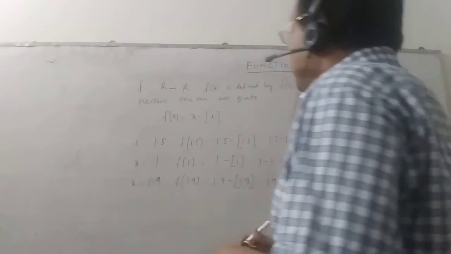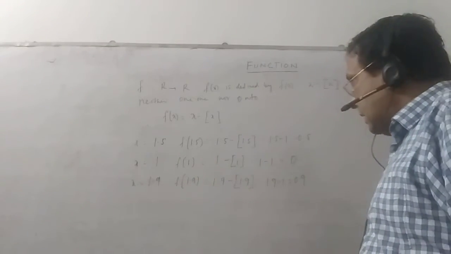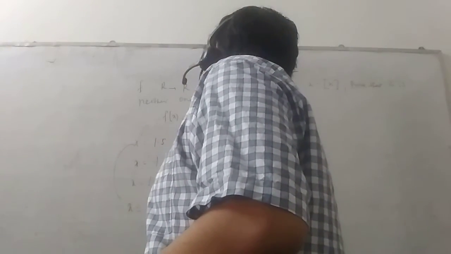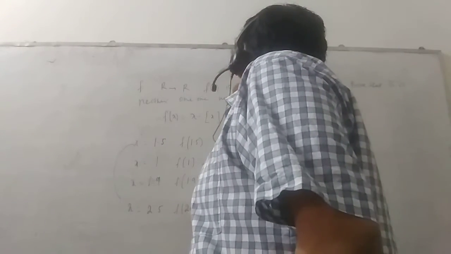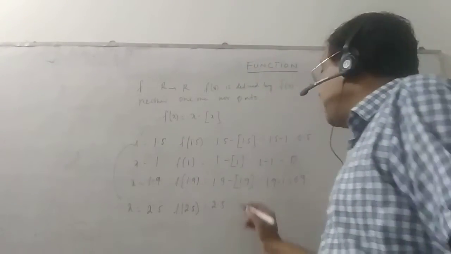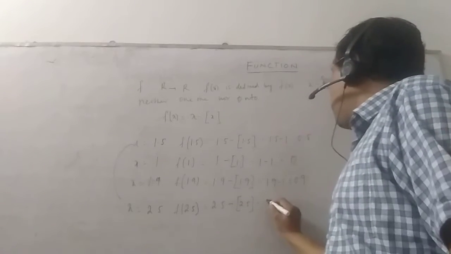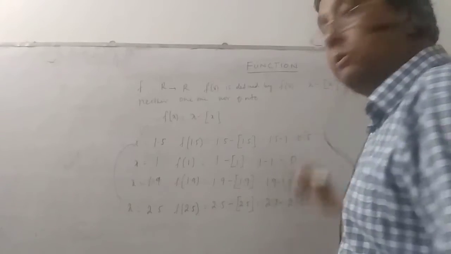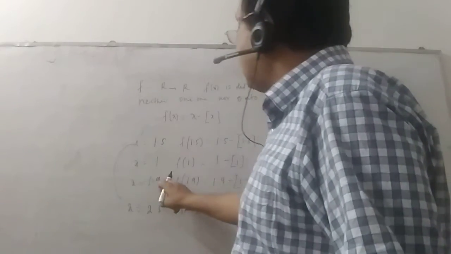Now if I take x equal to 2.5, then f of 2.5 is 2.5 minus box 2.5, so 2.5 minus 2, and we are getting 0.5 again.